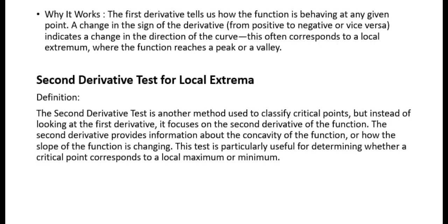The first derivative tells us how the function is behaving at any given point. A change in the sign of the derivative from positive to negative or vice versa indicates a change in the direction of the curve. This often corresponds to a local extremum where the function reaches a peak or a valley.